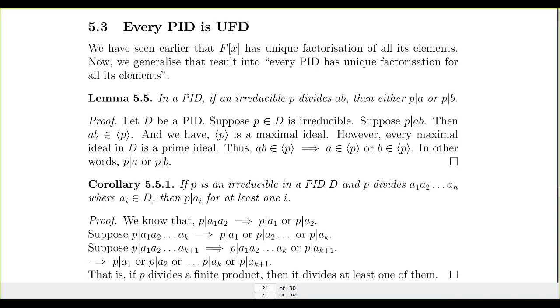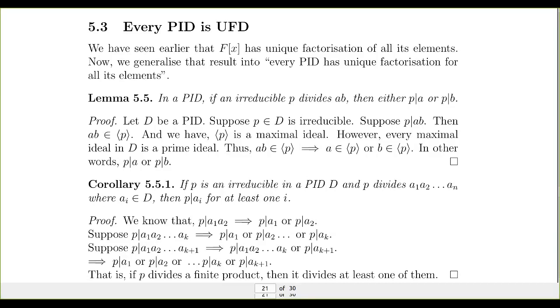So now we are going to prove the main result. Every PID is a UFD. Earlier we have proved F[x] is a UFD. So here in this case, we know that F[x] is a PID and F[x] is a UFD. So this is a generalization of that result.